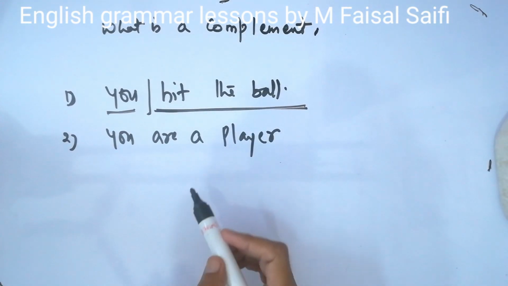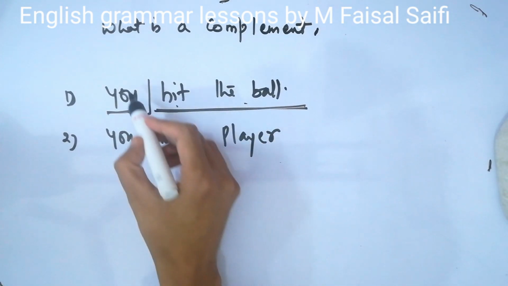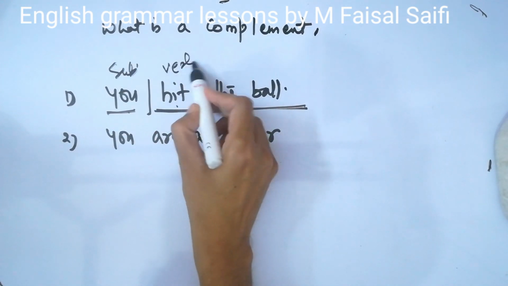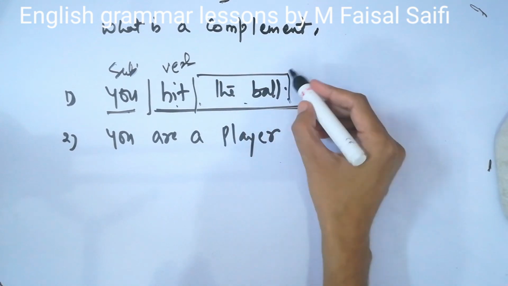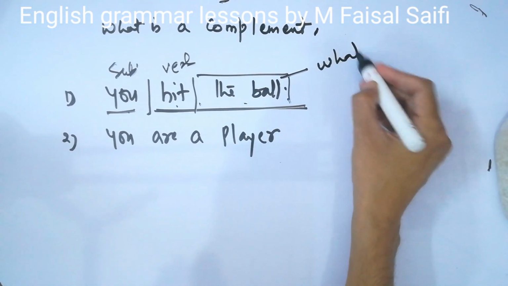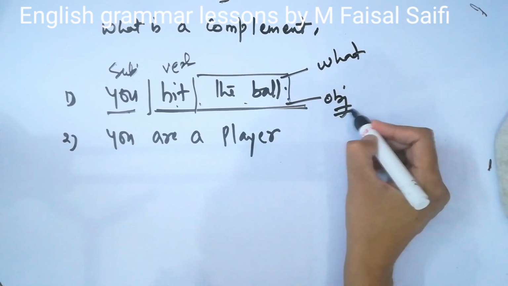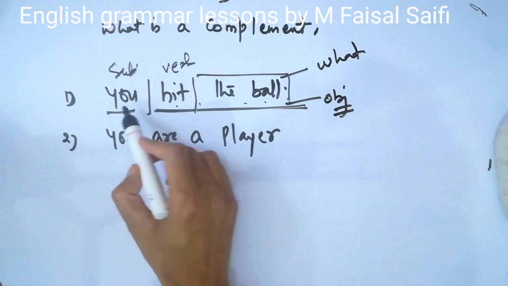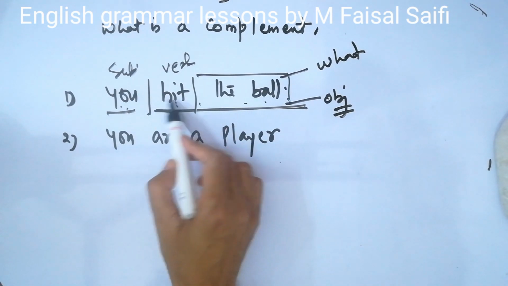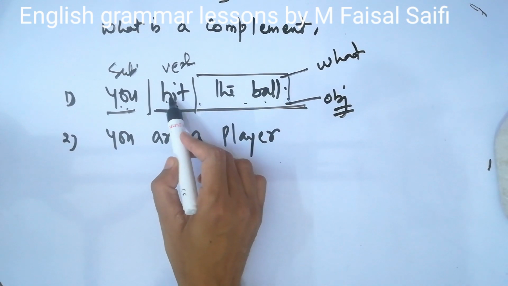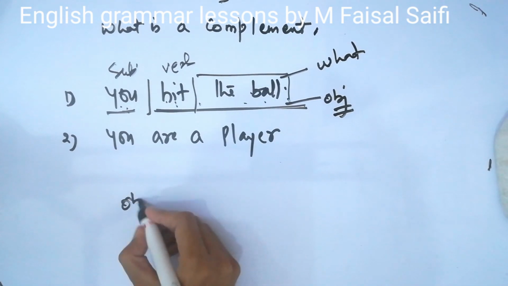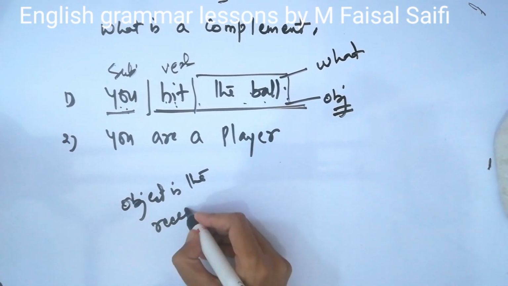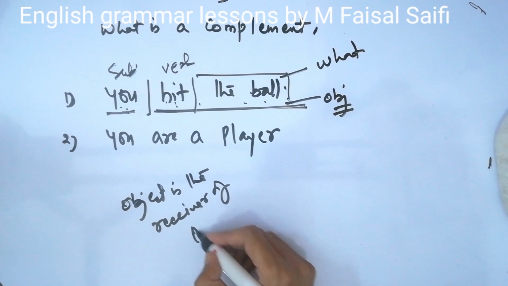Like this is the subject part and this is the predicate part. If you see, "You hit the ball": this is the subject part, and this is the verb part, hit. What we have understood already is the object. In fact, the object is the receiver of the action of the subject. What did the subject do? You hit. And what did the subject hit? The ball. So basically, the object is the receiver of the action.